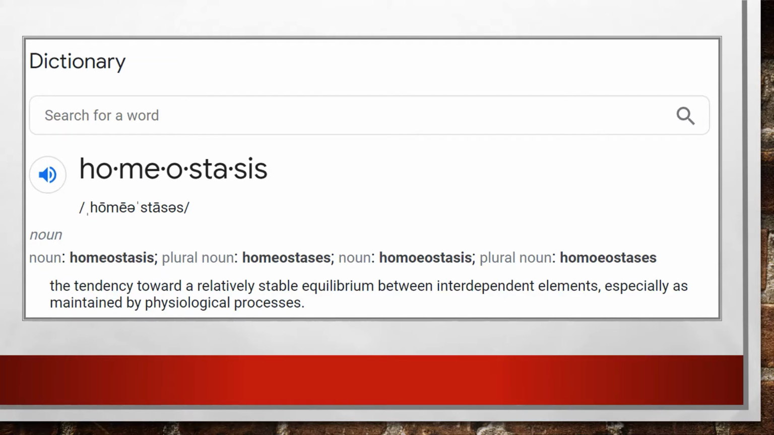Definition of homeostasis: it is the tendency toward a relatively stable equilibrium between interdependent elements, especially as maintained by physiological processes. Essentially, homeostasis is an organism being able to maintain stability or normality. If there was not homeostasis, organisms would be very unstable.